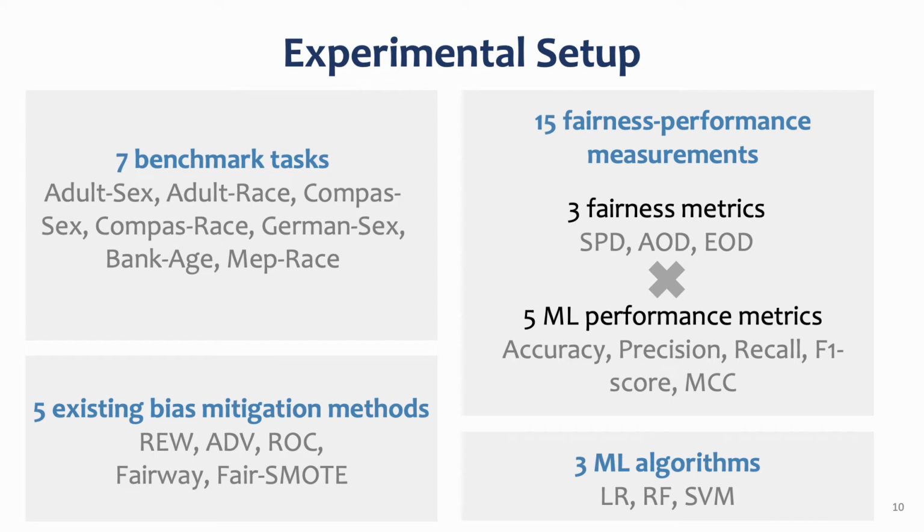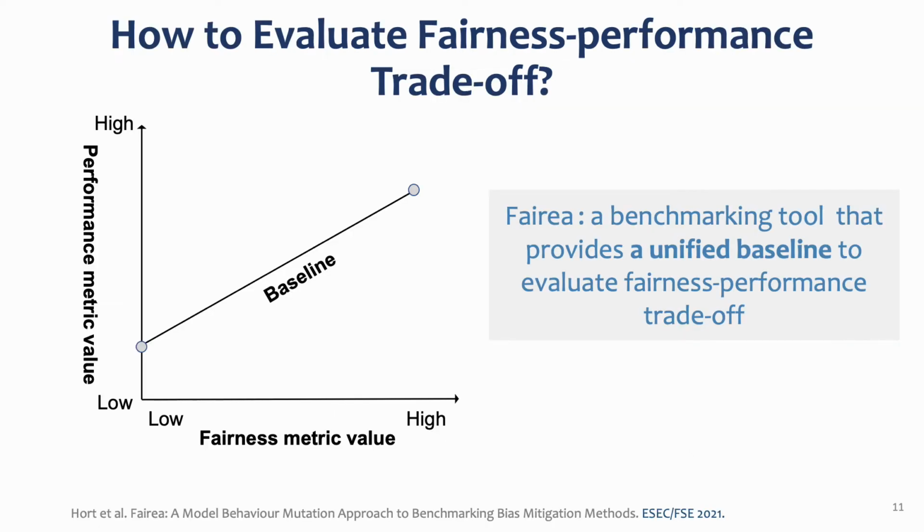To evaluate MAAT, we use 7 widely adopted datasets. We also choose 5 state-of-the-art bias mitigation methods for comparison. We evaluate MAAT and these methods in terms of 15 fairness performance measurements. That is combinations of 3 fairness metrics and 5 machine learning performance metrics. We implement each bias mitigation method using 3 popular machine learning algorithms. We adopt the state-of-the-art benchmarking tool, namely Fairea, to evaluate the fairness performance trade-off.